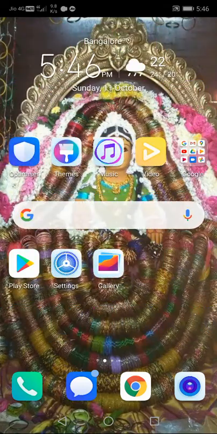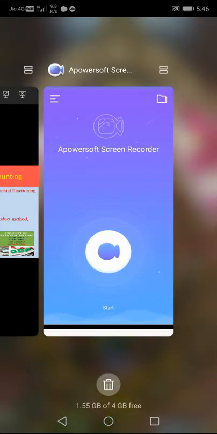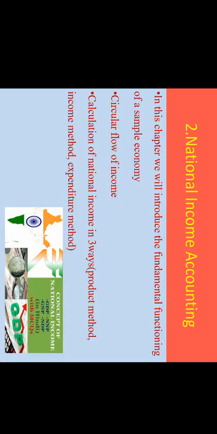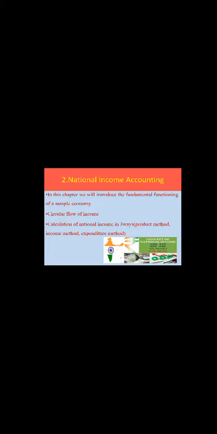Hope we have discussed the introduction to macroeconomics in the previous concept, and we ended with the four sectors in the economy, which are household sector, firms, government, and external sector, isn't it? Now we are going to start the second chapter, which is national income accounting.